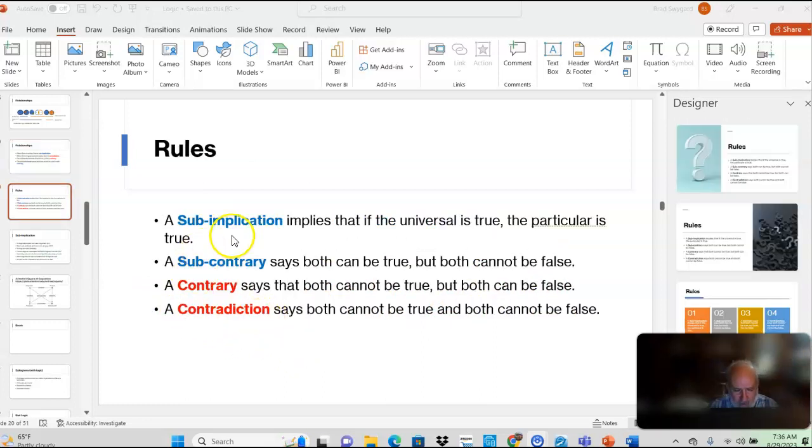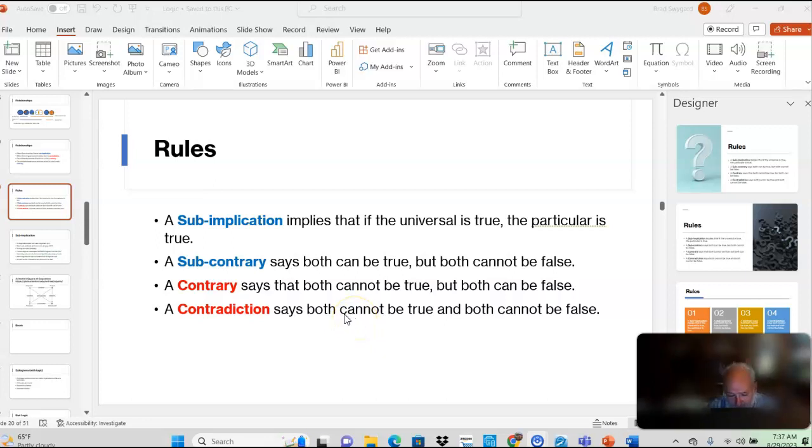Here are the rules. A subimplication implies that if the universal is true, the particular is true. The subcontrary says both can be true, but both cannot be false. Okay, they both cannot be false, but they can both be true. The contrary says both cannot be true, but both can be false. Well, think of the phrase all or nothing. You always do that. Well, that's a hard thing to prove. You never do that. That's a hard thing to prove.